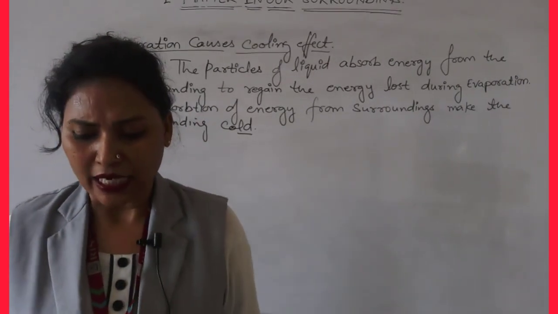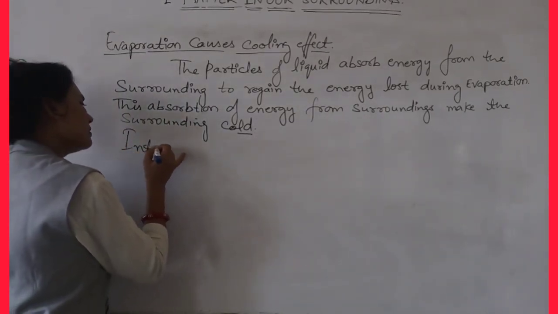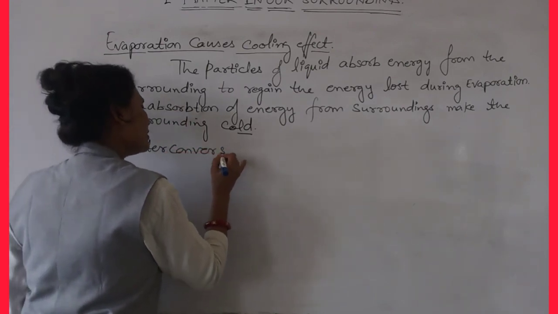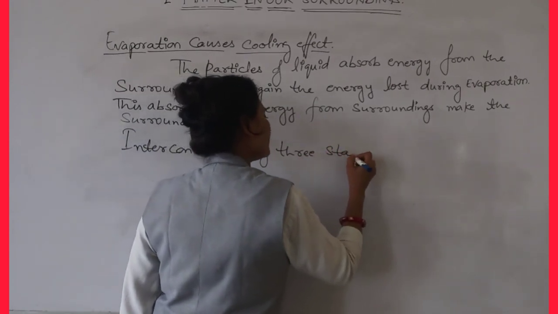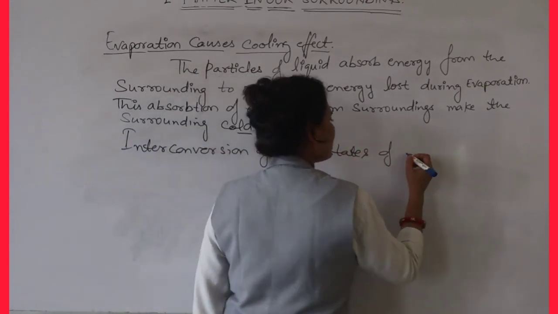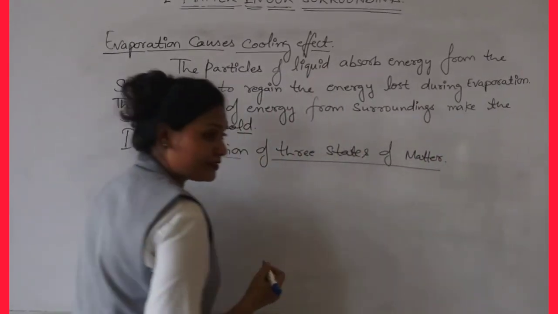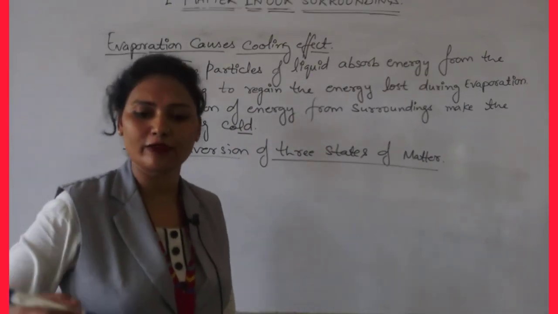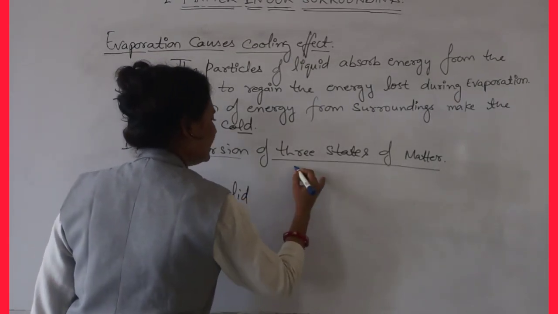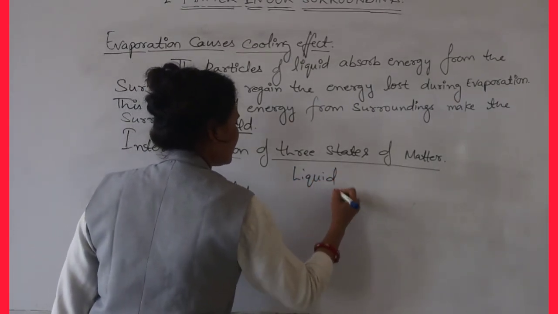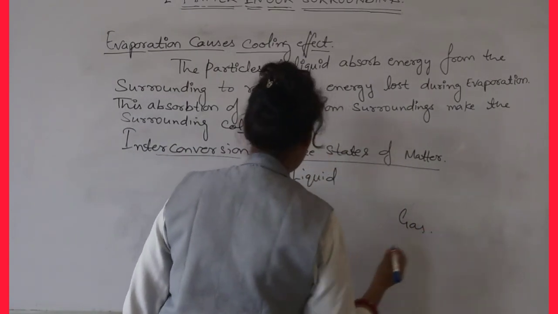So you can write interconversion of the three states of matter. What are these three states? Three states are solid, liquid and gas. So first you will write solid, then liquid, and here gas.